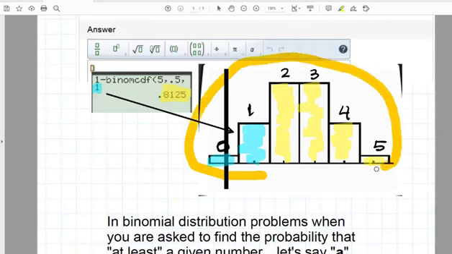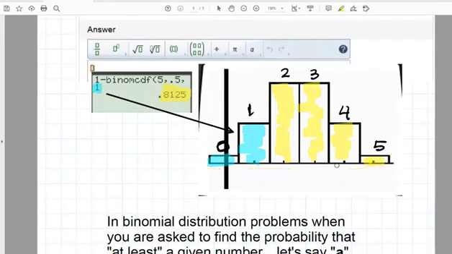The sum of all these probabilities, because this is a probability distribution, is equal to 1. To be left with 2, 3, 4, or 5, we can subtract off 0 and 1 from 1, that is 100% probability, and be left with 2 or 3 or 4 or 5.